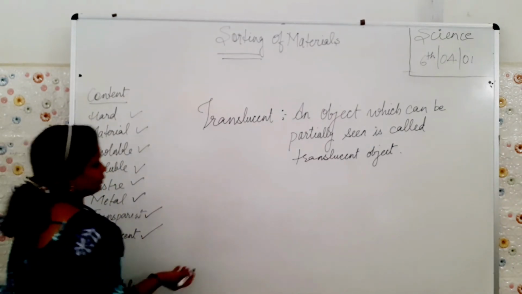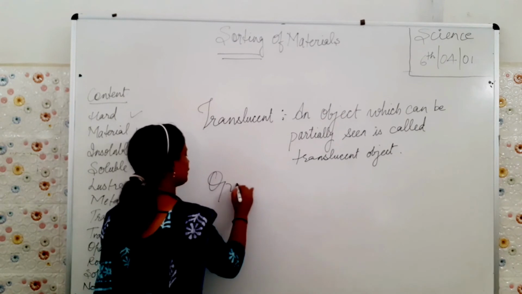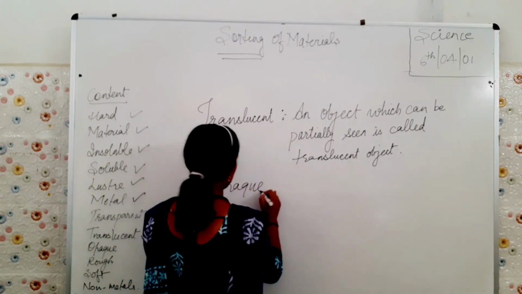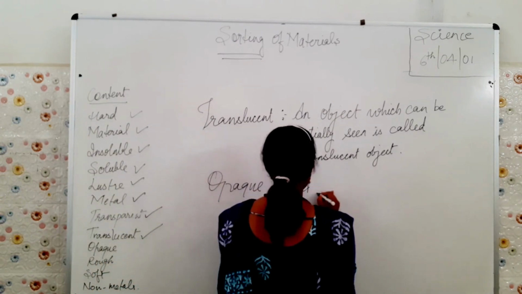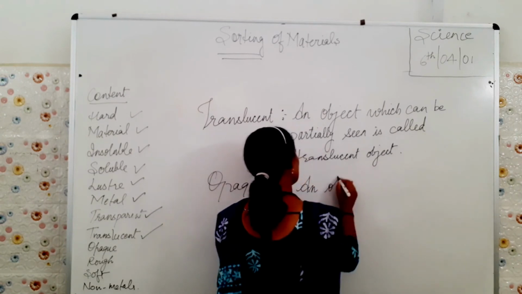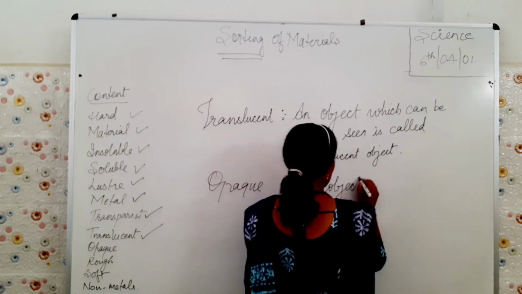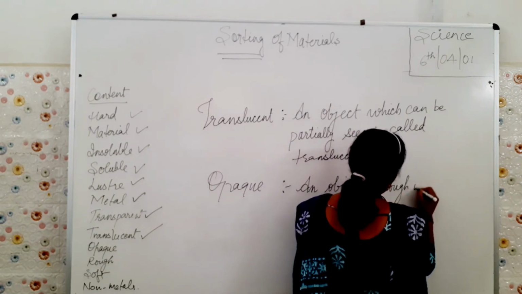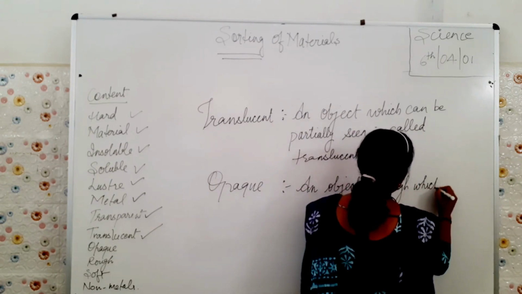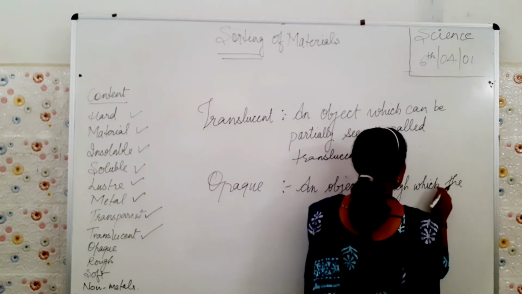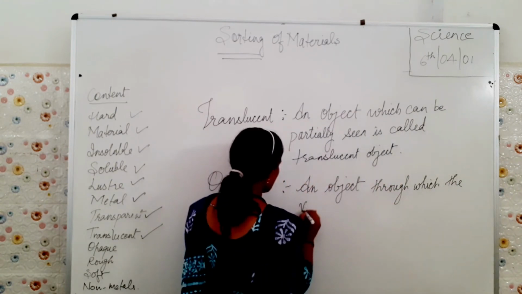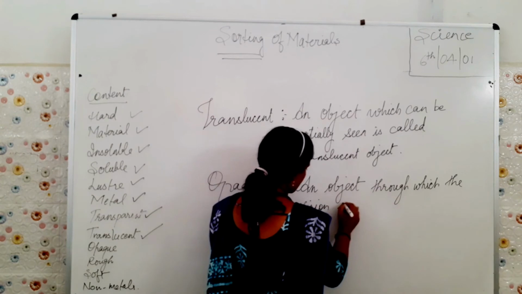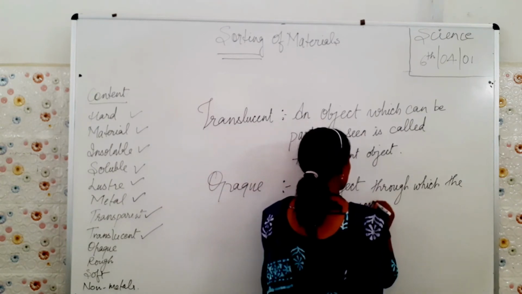Now opaque. What are the opaque substances? An object through which vision is impossible. You cannot see through it.